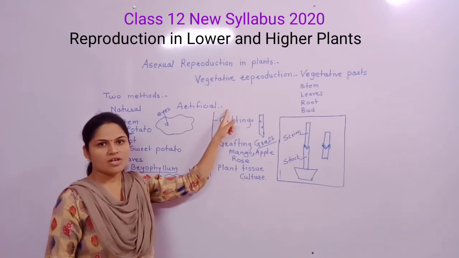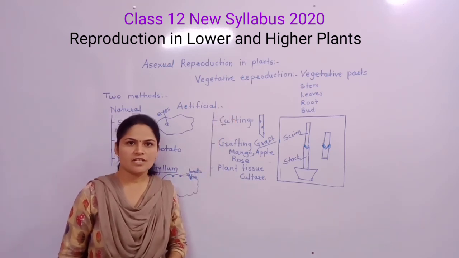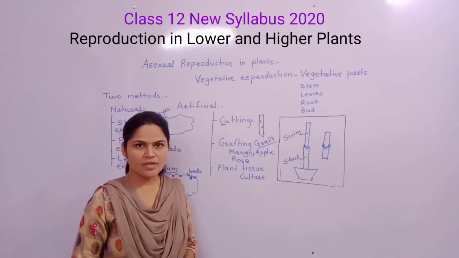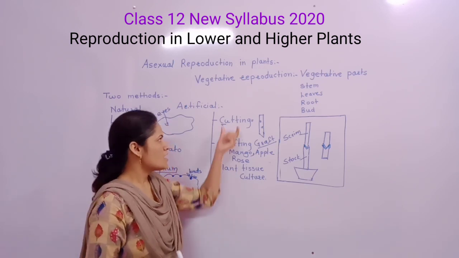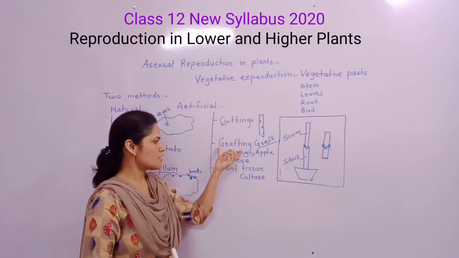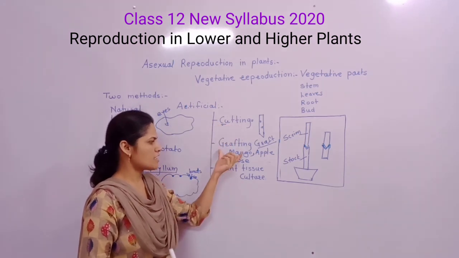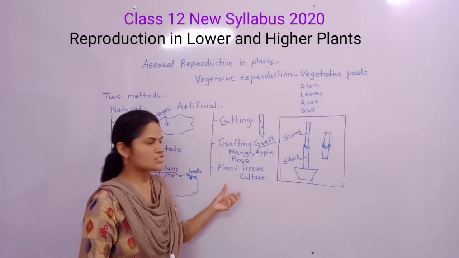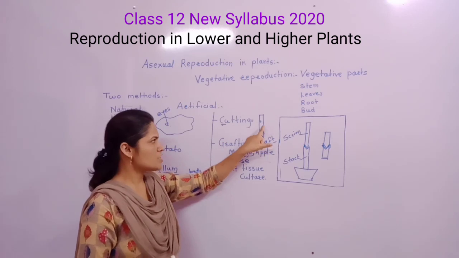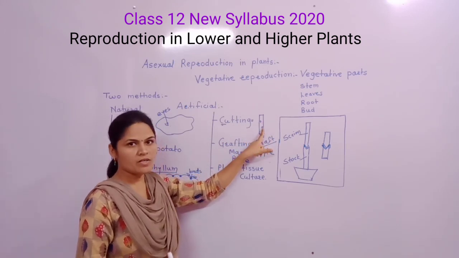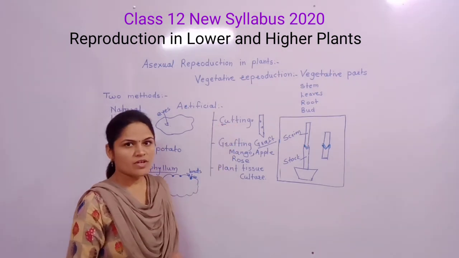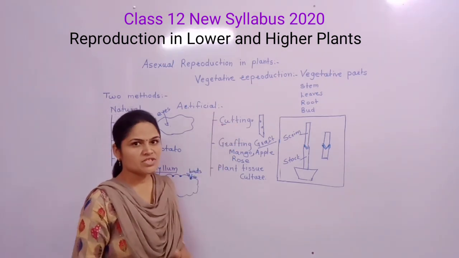The artificial method is used in horticulture and agriculture. It is a man-made method, and particularly by using stem, root, leaves, there are three different methods: cutting, grafting, and plant tissue culture. In cutting, a small piece of a plant part having one or more buds is used. Here are different examples of cutting which are used artificially.